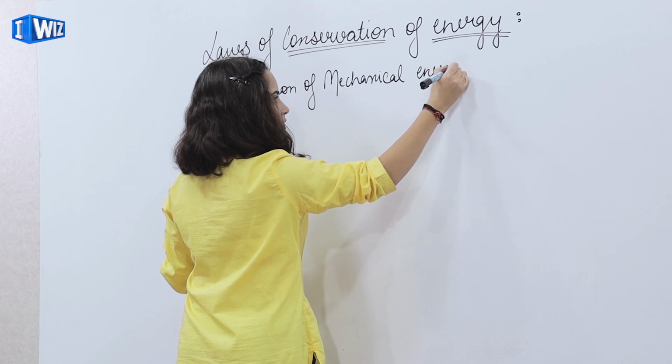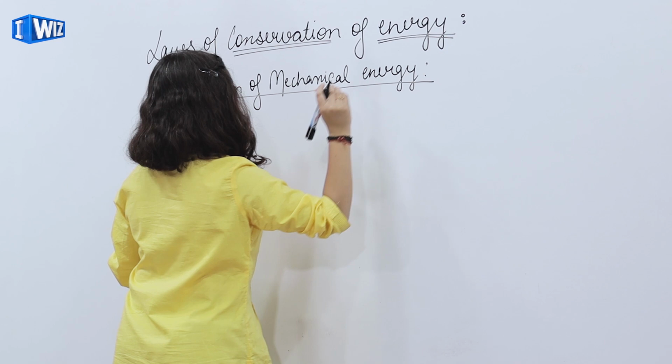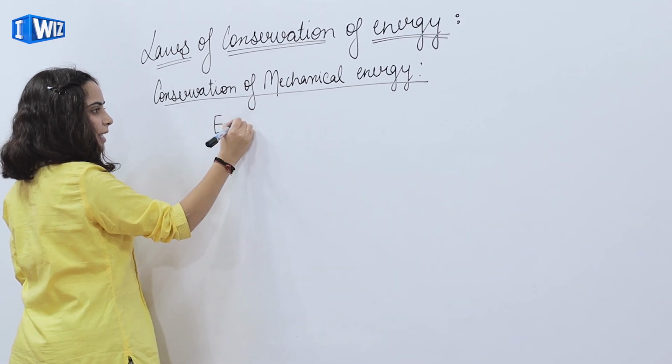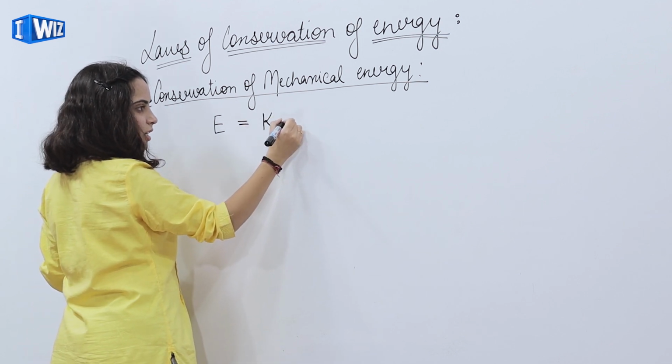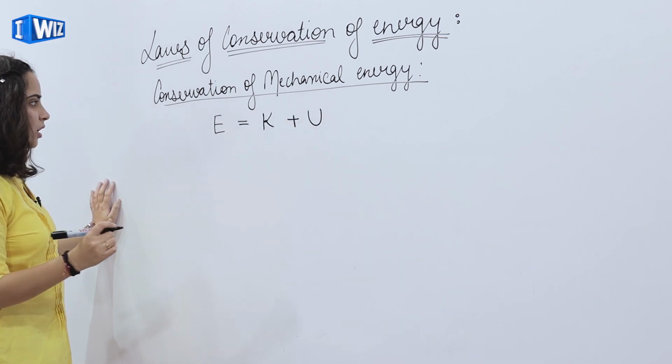My mechanical energy, represented by E, equals the sum of kinetic energy plus the sum of potential energy.